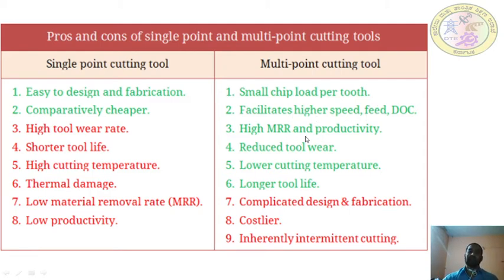There may be a failure of the cutting tool if you give more depth of cut and speed. So high metal removal rate and productivity as usual, because more than one cutting edge is in action, the metal removal rate is higher. Reduced tool wear, as the cutting forces will be shared by all the cutting edges, compared to the single point cutting tool, where the cutting force acts on only one cutting edge. Here the cutting force will be shared by all the cutting edges. Therefore reduced tool wear will be there, and it will increase the life of the tool.